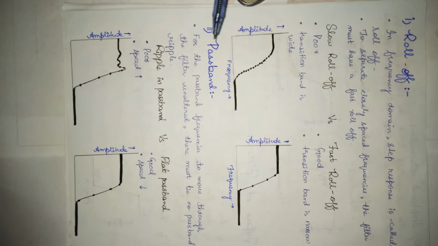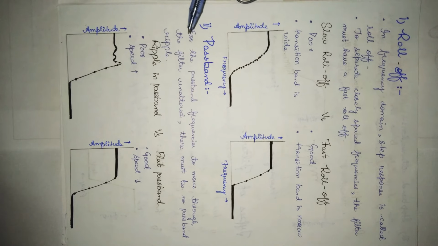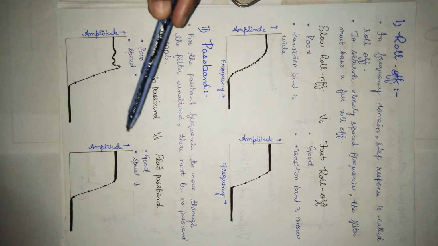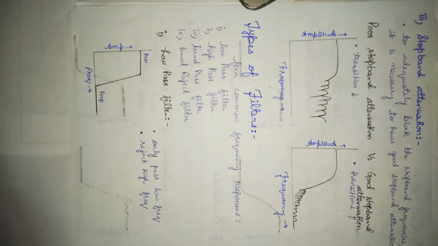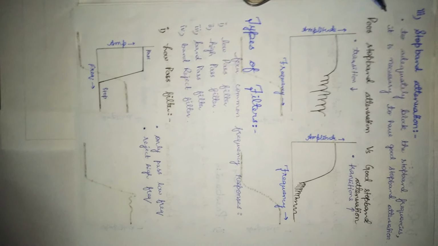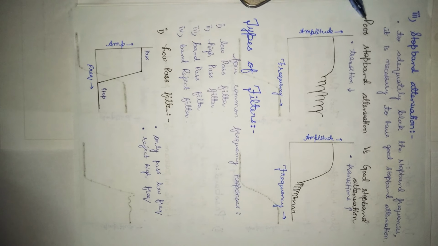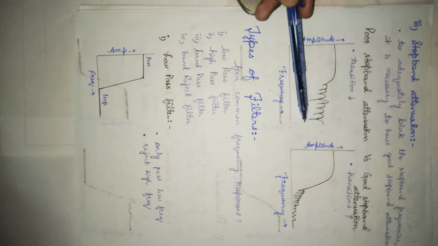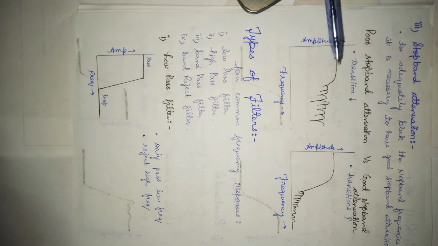Next is pass band. For the pass band frequencies to move through the filter unaltered, there must be no pass band ripple. This figure has ripple in the pass band and this is a flat pass band. This is good and this is poor. Next is stop band attenuation. To adequately block the stop band frequencies, it is necessary to have good stop band attenuation. Comparison between poor stop band attenuation versus good stop band attenuation. In this, the transition is more, in this, the transition is less.